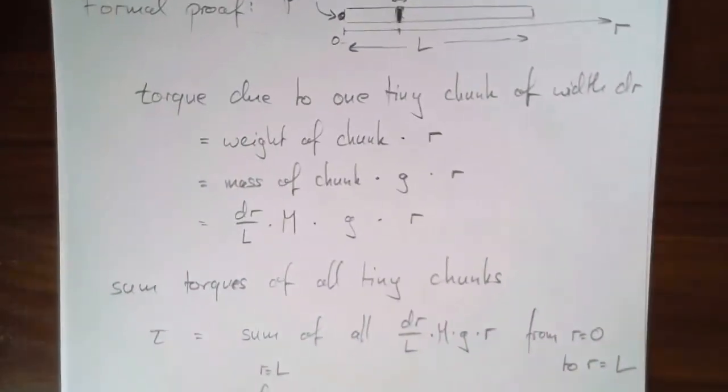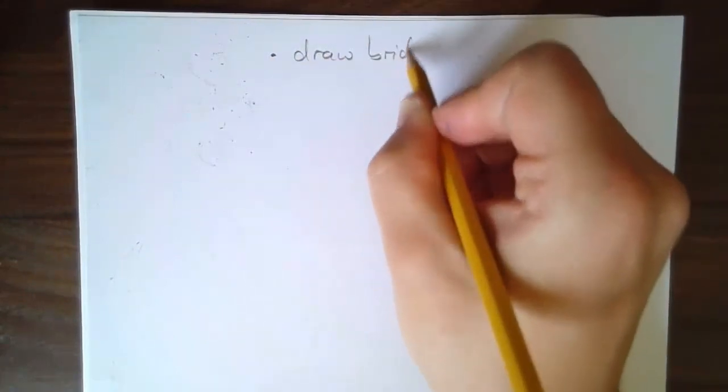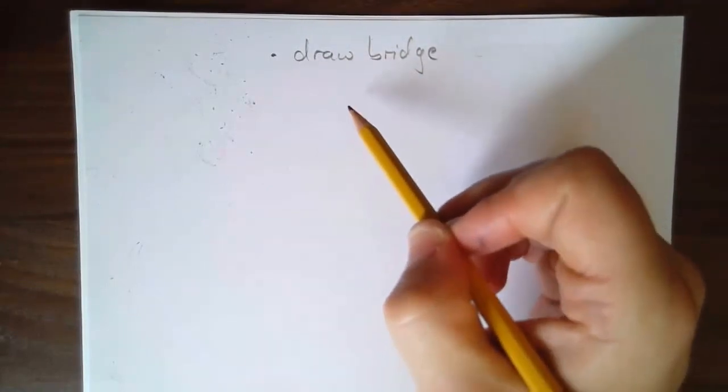Alright, and this is kind of where I want to finish this lecture. It's almost an hour long. That's a lot for you to watch. In the next lecture, we're going to do some examples, and some examples will include things like a drawbridge, a castle. What's the torque? What's the tension in those chains that hold up the drawbridge?